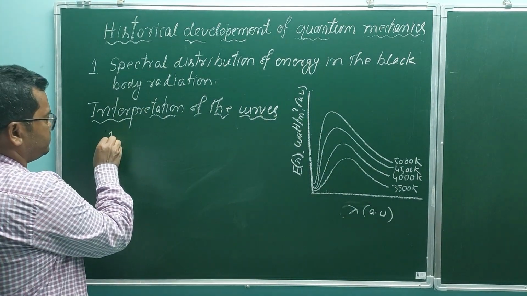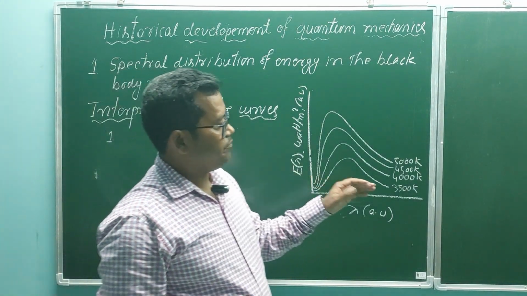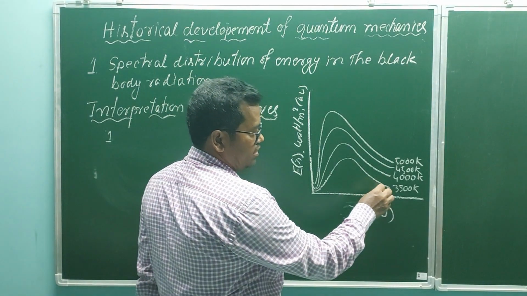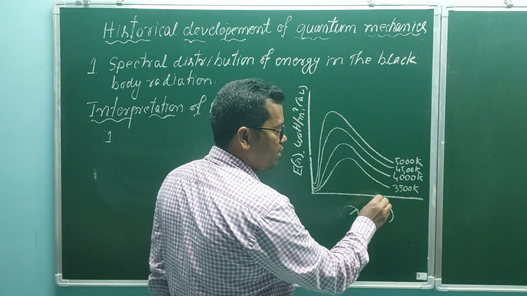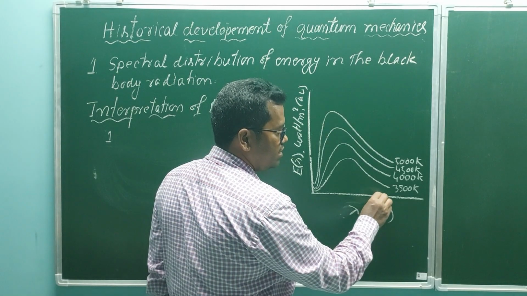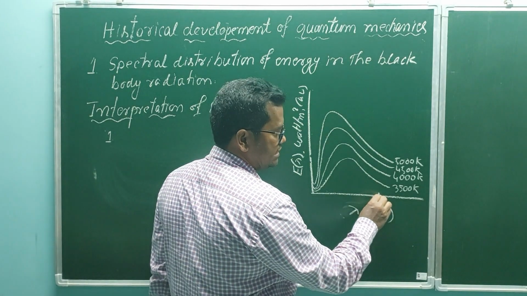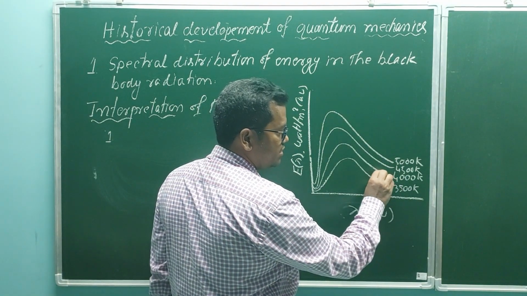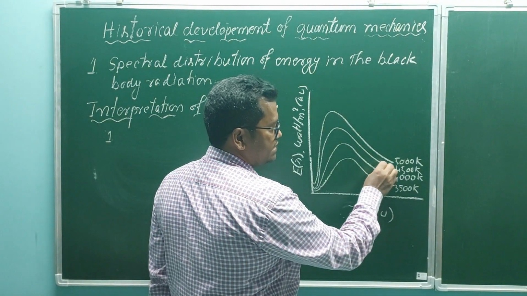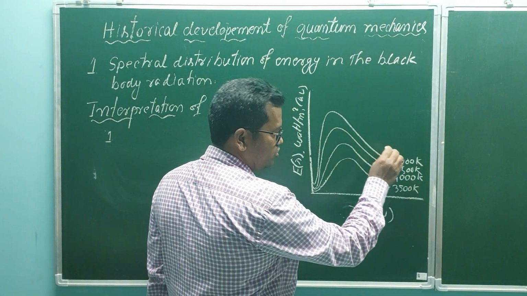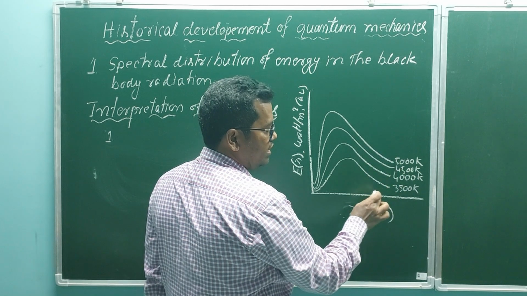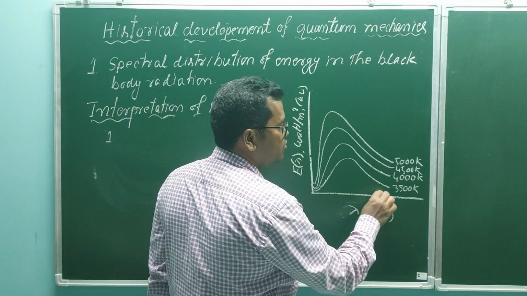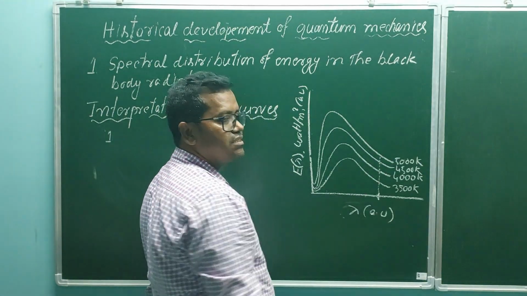First interpretation: you see, as the temperature increases, energy for every wavelength also increases. Suppose this is the wavelength; at this temperature this is the energy, at this temperature this is the energy, and the wavelength is the same. So as the temperature increases, energy for every wavelength also increases. This is the first observation.